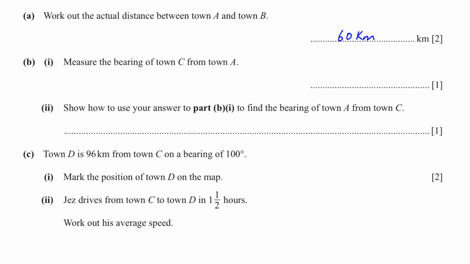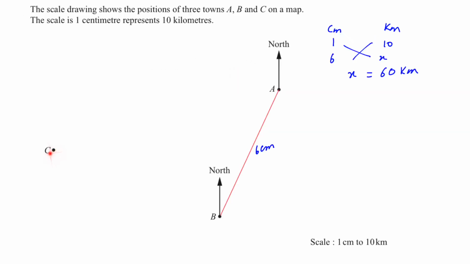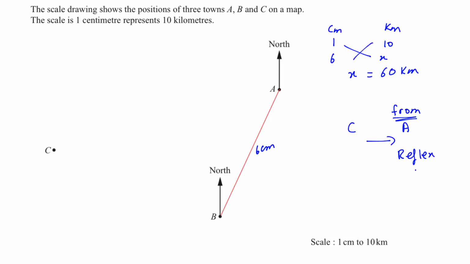Next, measure the bearing of town C from town A. When you are measuring bearing, C and A, these are the 2 points, from A. Wherever your from is, it's on the right hand side, right? It means the answer will be reflex. We will be finding the outside part.